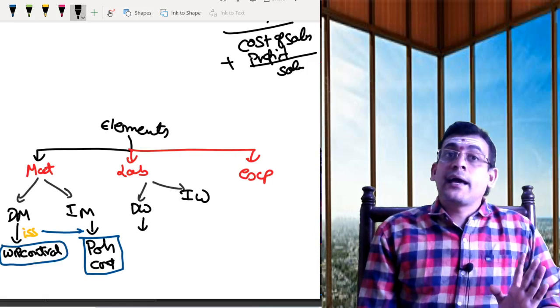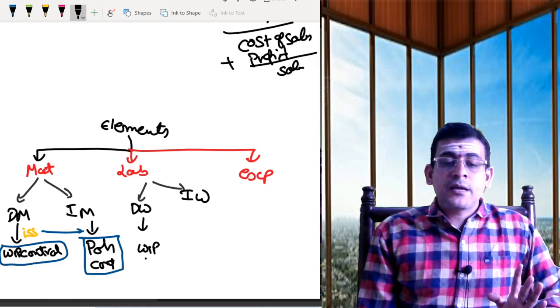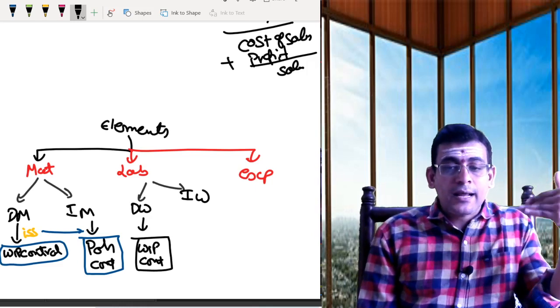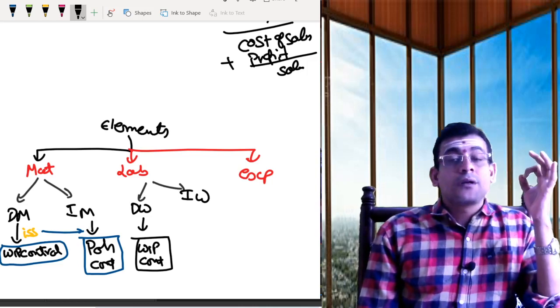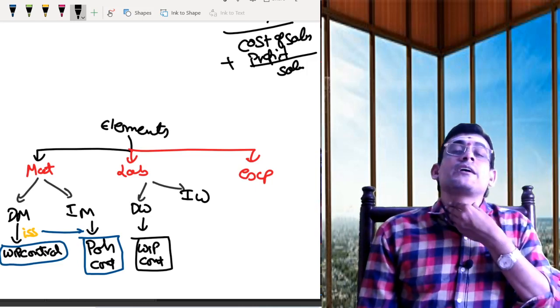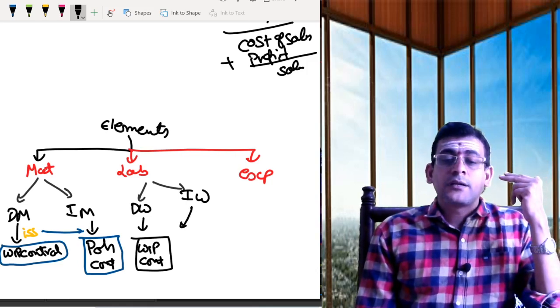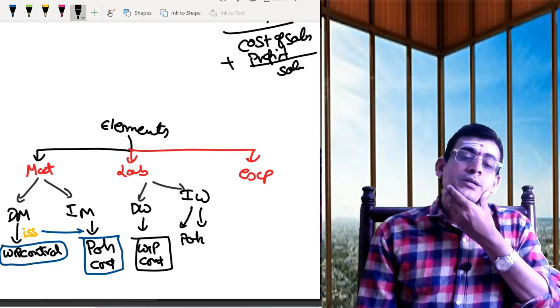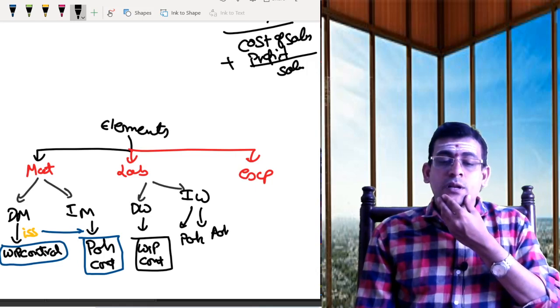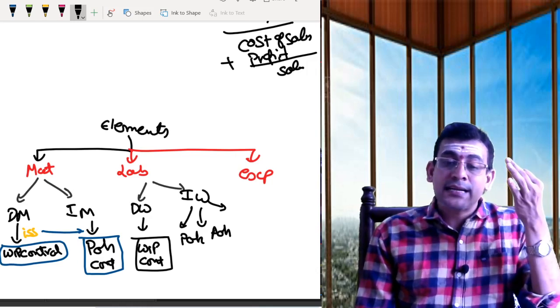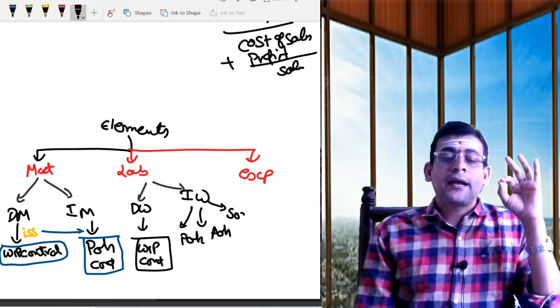Direct wages, what I have to do? Same thing again, work in progress control account. I will transfer this to work in progress control account if the wages are direct. If the wages are indirect, as we have seen earlier, these wages should be either considered as your production overheads, either considered as your administration overheads, or either considered as your selling and distribution.